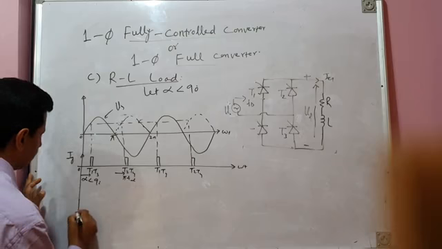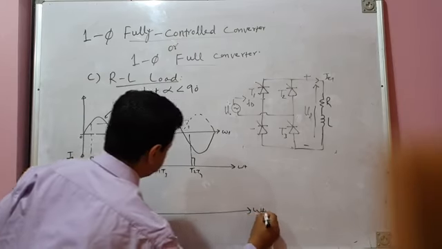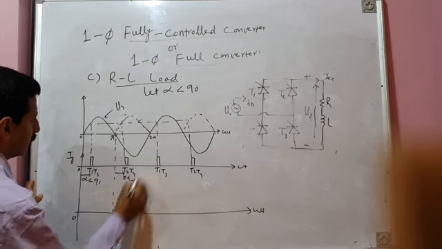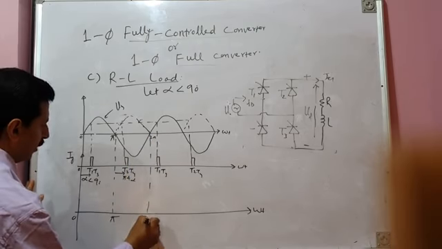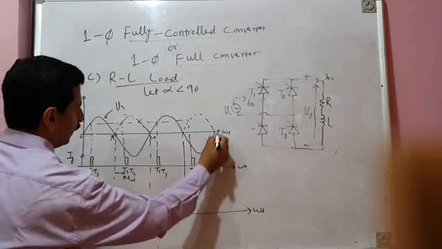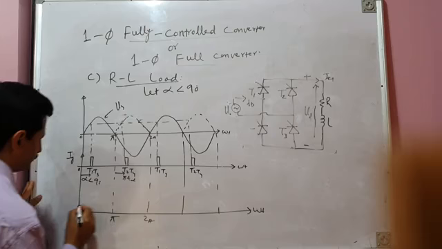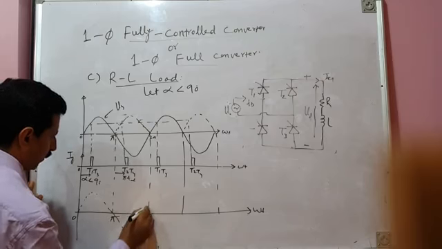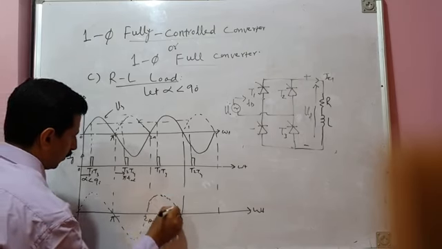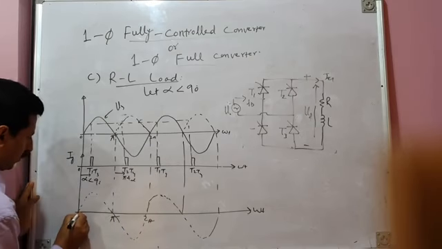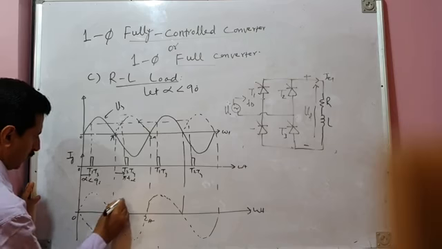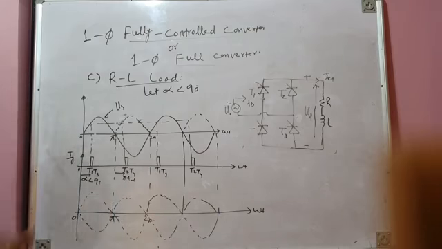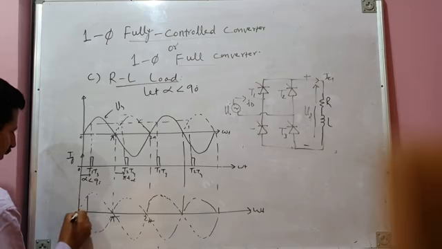We can understand its operation with the help of waveforms. Let us draw the load voltage waveform. For that, I have to draw these zero crossing projections, pi, 2 pi, and so on. Now alpha is less than 90 degrees, so this is my alpha.